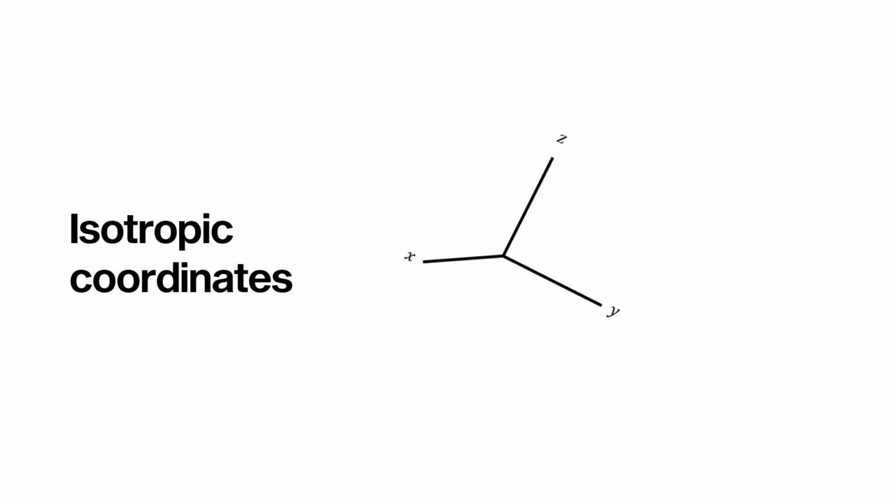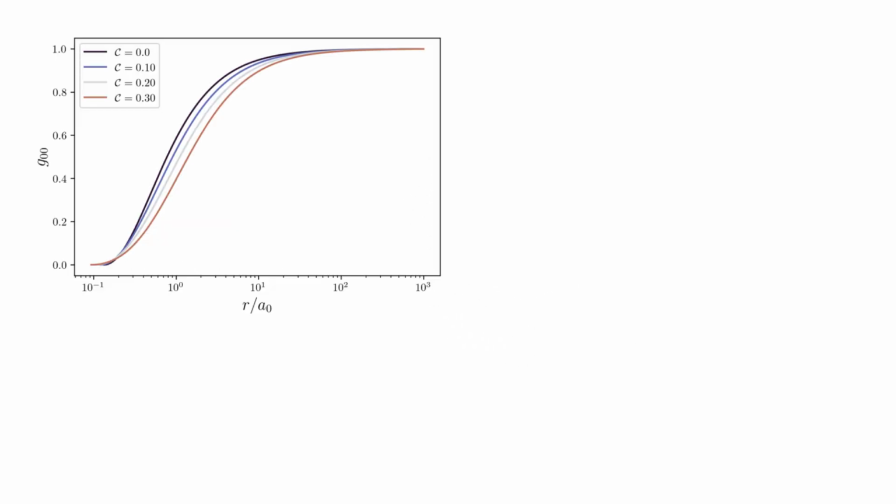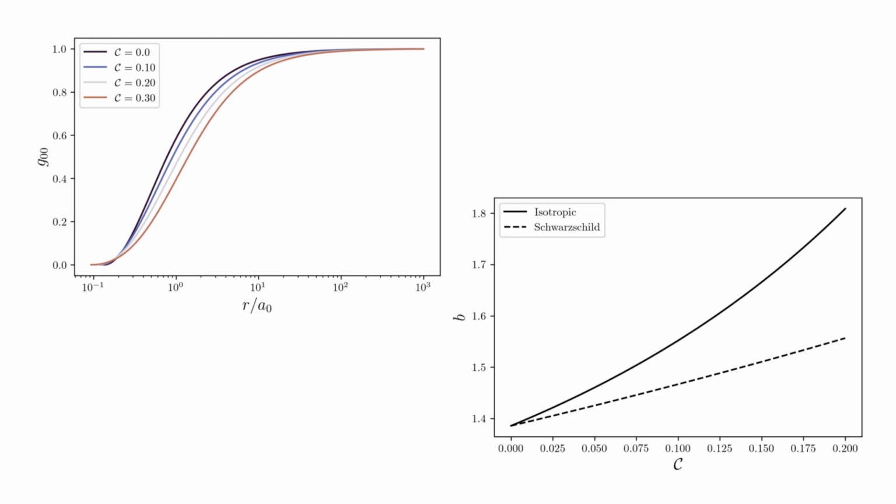We will use isotropic coordinates in our construction, and this just means that we treat the x, y, and z directions equally. In this thesis, we have shown that it is possible to get an exact space and description of our setup using isotropic coordinates.